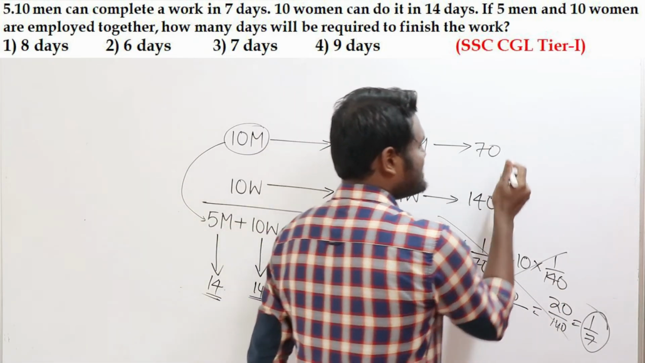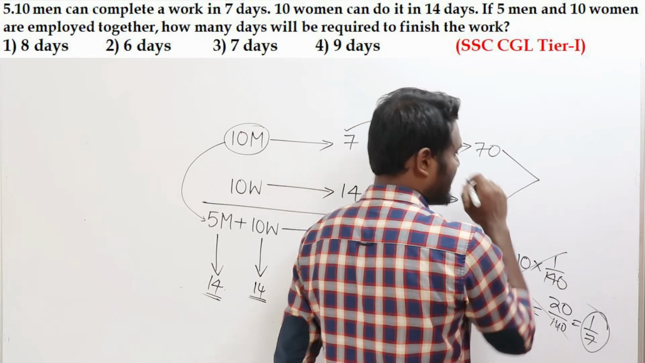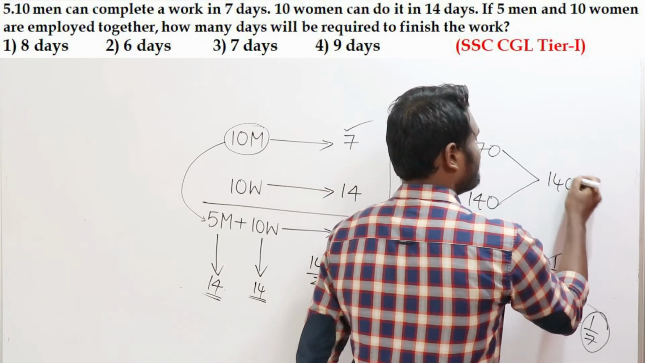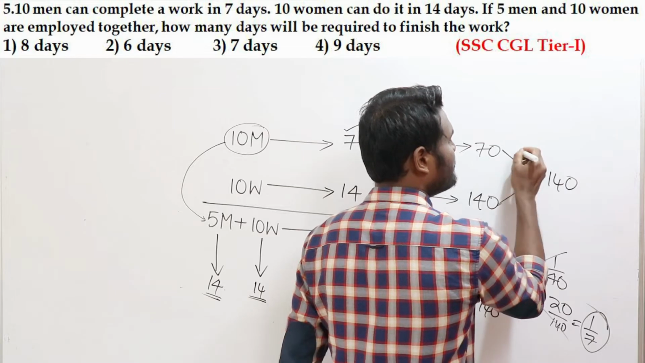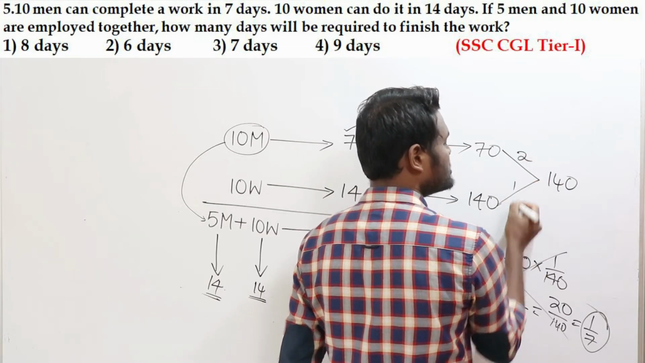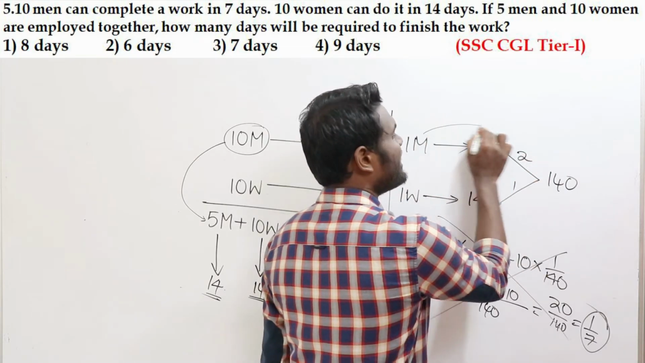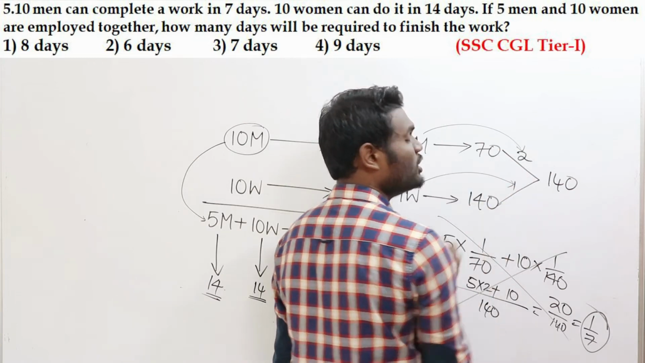Either you can do it in this way or you can go with the concept of LCM as well. So if you take the LCM of 70 and 140, LCM is nothing but 140, which means this fellow will do how many units? This fellow will do 2 units per day. This fellow will do how many units? This fellow will do 1 unit per day, which means men will do 2 units per day and women will do 1 unit per day.